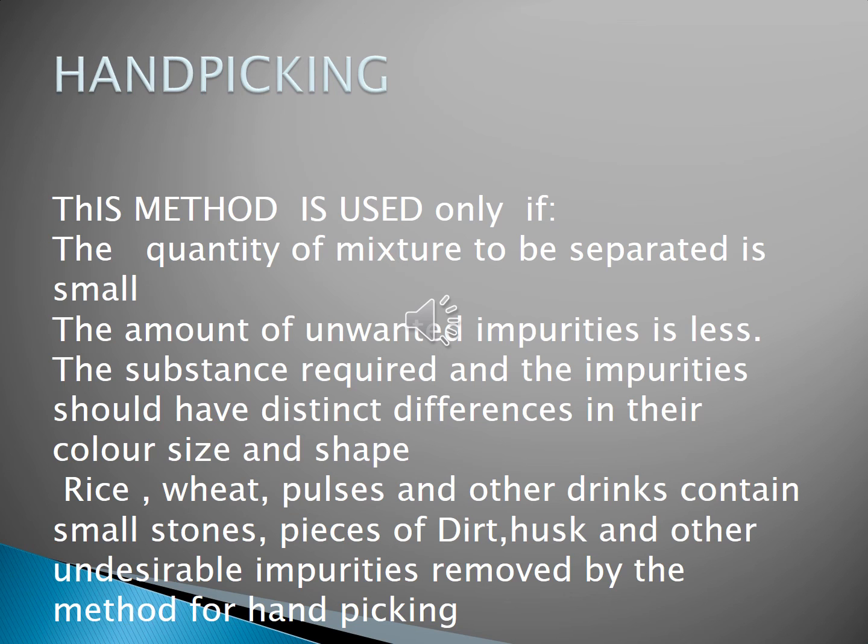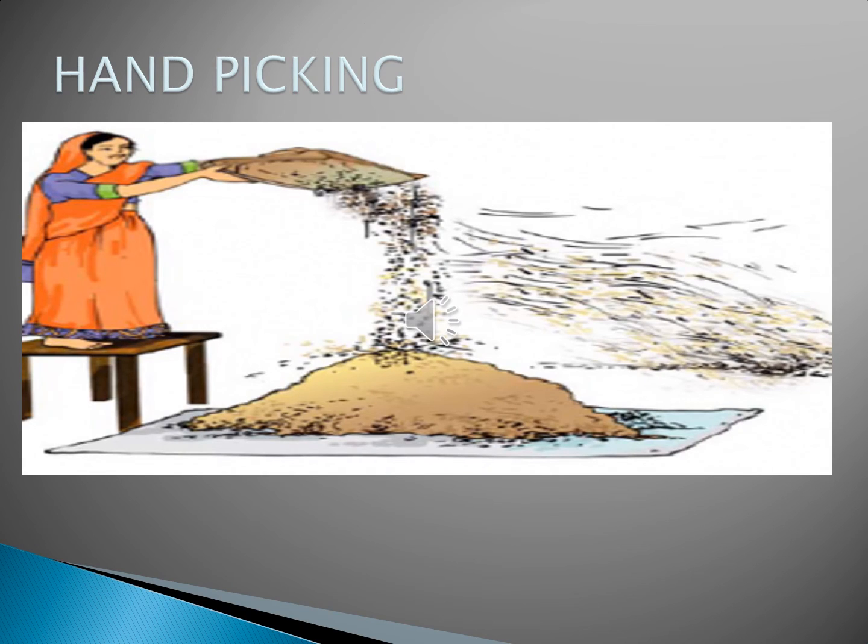Are you listening, children? The first method we have seen is hand picking. Now look at the picture, children, how she is doing hand picking. This is the method of hand picking.